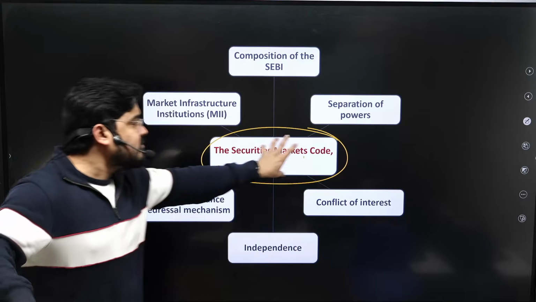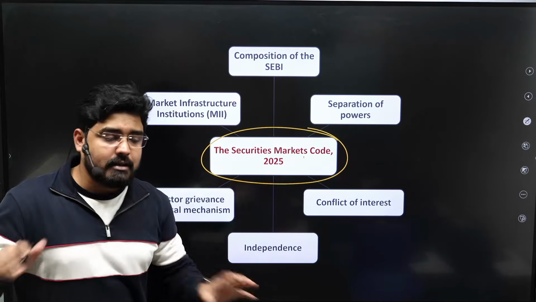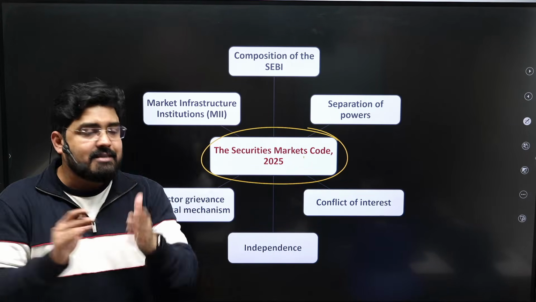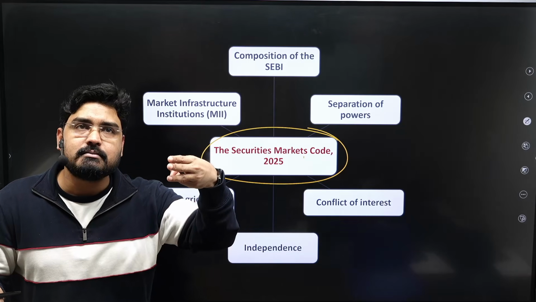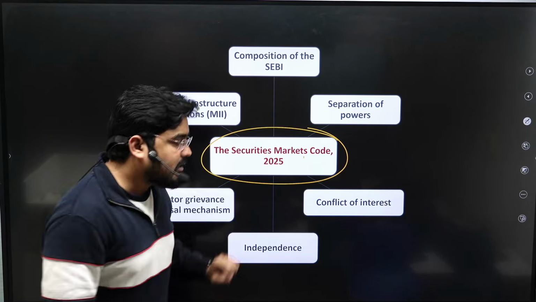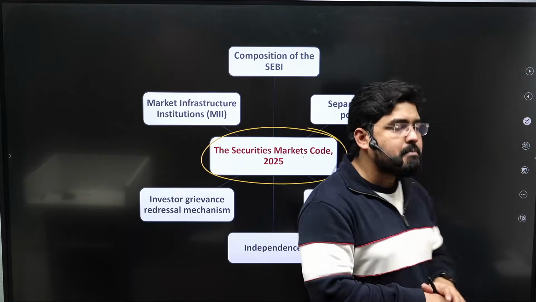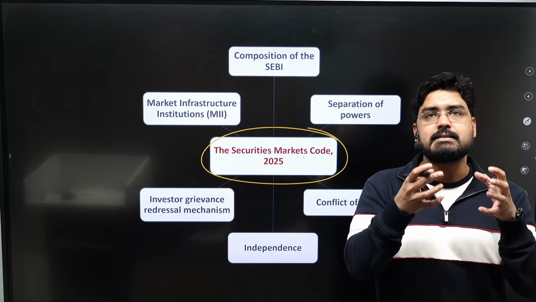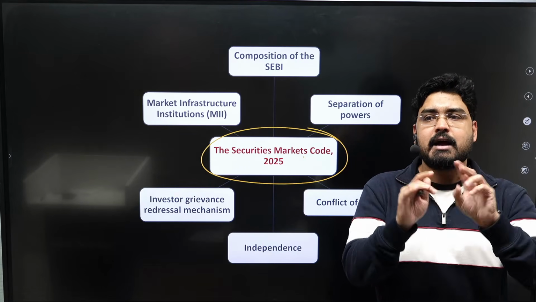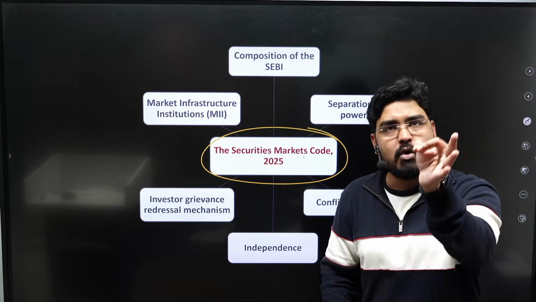So what is this new act? This new code has replaced all these three laws, and it not only replaced them, it retained most of the provisions of these three acts and combined them in one single code.